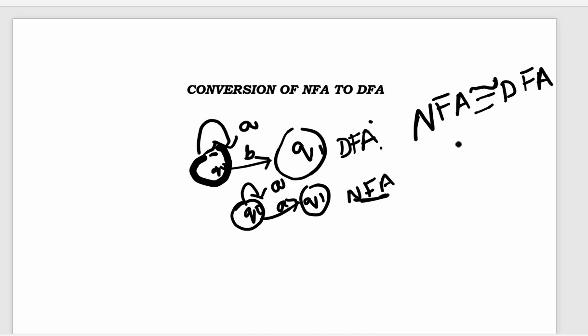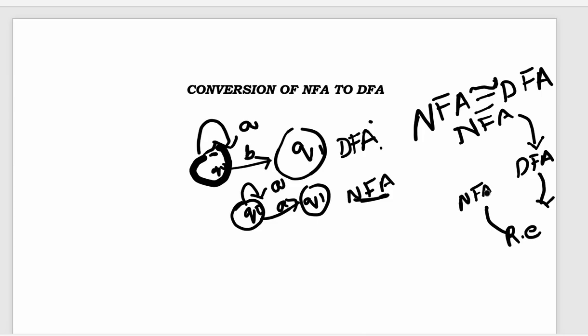Now there is an equivalence cycle actually. From an NFA you can get an equivalent DFA, but vice versa is not possible. Given a DFA, you cannot get an equivalent NFA. But given a DFA, we can get an equivalent regular expression. Now, given a regular expression, you can get an equivalent NFA epsilon. Given NFA epsilon, you can get an equivalent NFA. From NFA epsilon also, you can get an equivalent DFA. Now, this is the cycle.